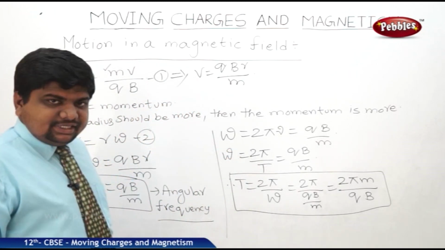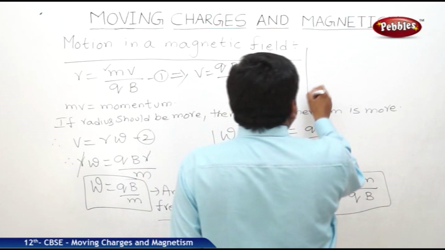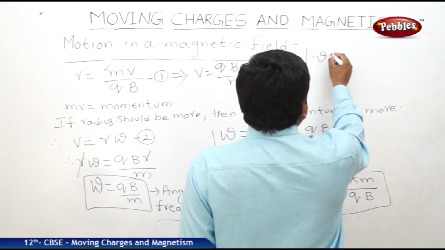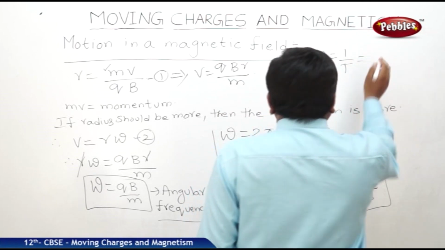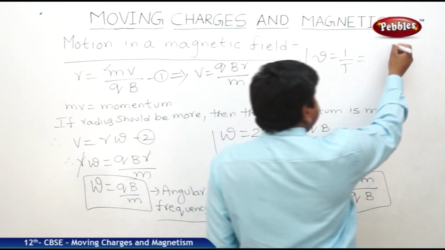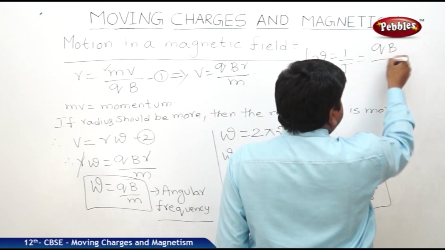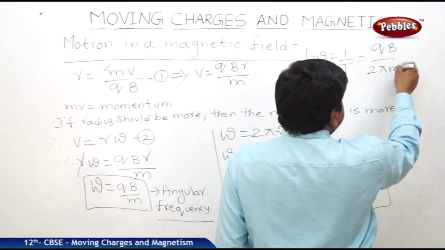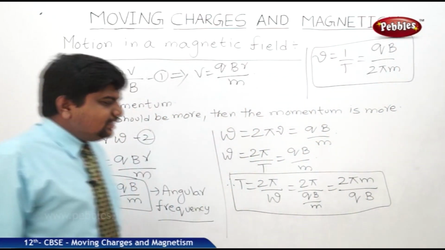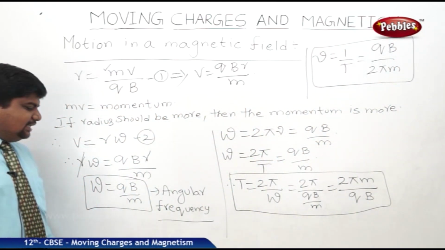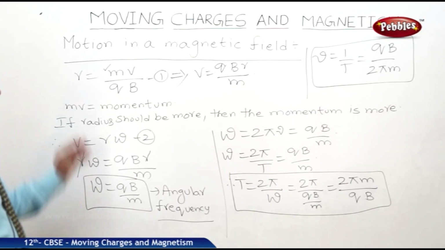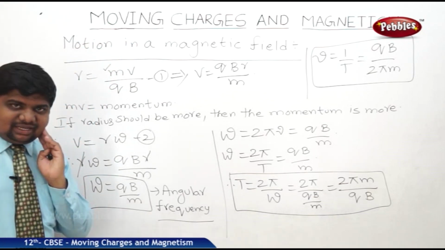This is angular frequency. What is the general oscillation frequency? Oscillating frequency, nu is equal to 1 by T. T is equal to 2 pi m by qB. Nu is equal to 1 by T, which means qB by 2 pi m. These are all the very important features of the electron revolving in a magnetic field, or the motion of a charged particle in a magnetic field.